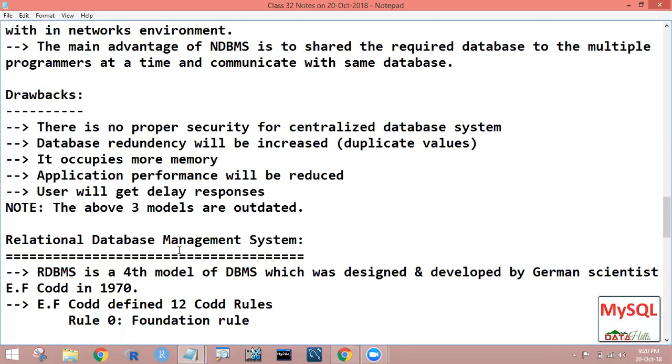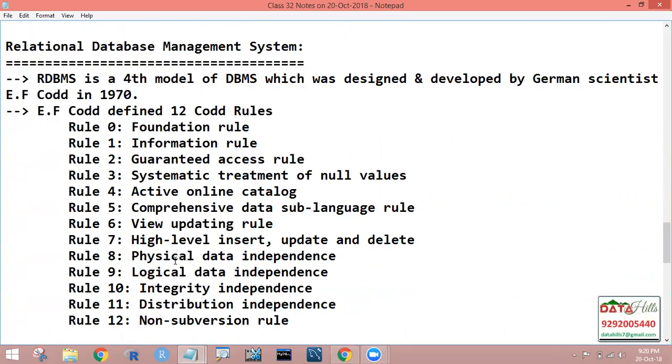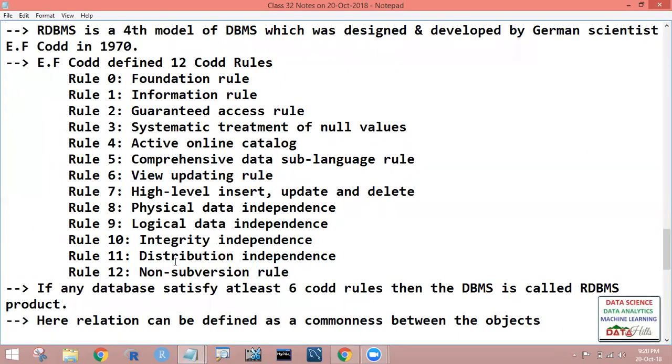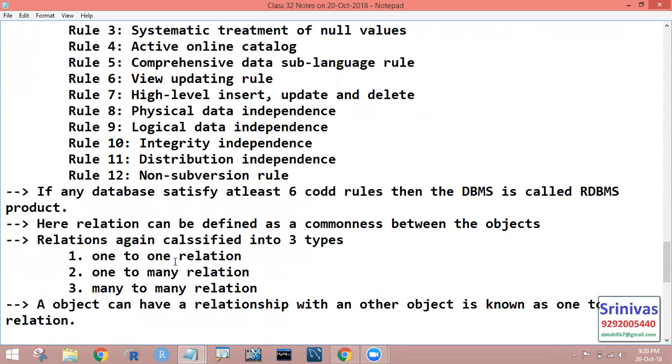These three models are outdated. Whatever databases we are using at present belong to the relational database management system model, right? And what is RDBMS? Who developed that RDBMS? What are the 12 Codd rules? Whatever databases we have, why do they belong to an RDBMS product?